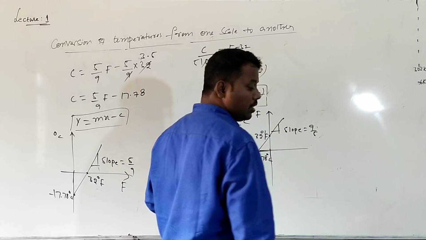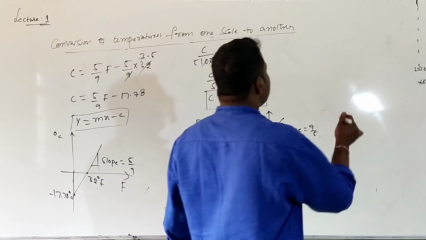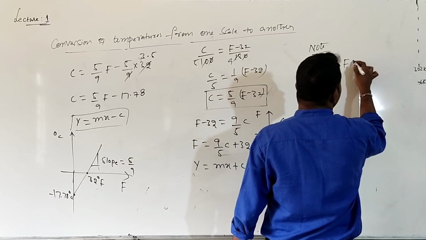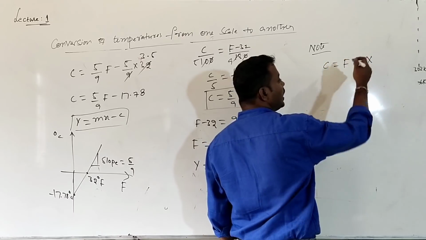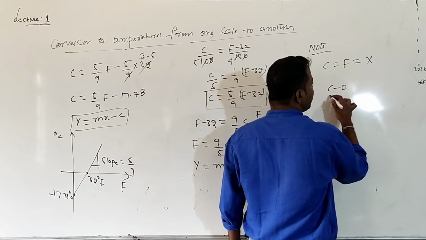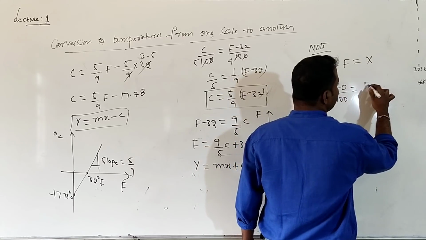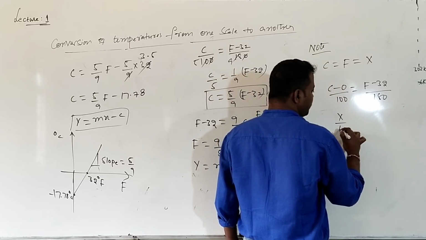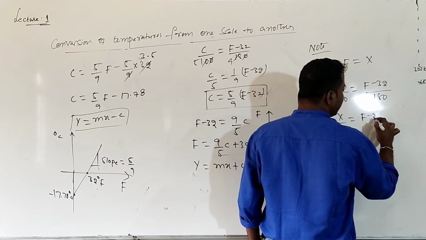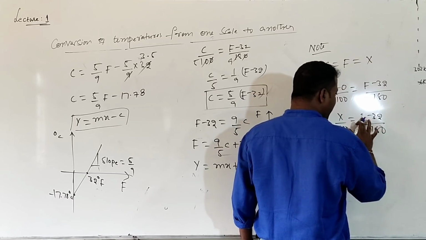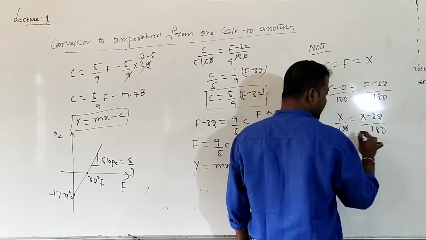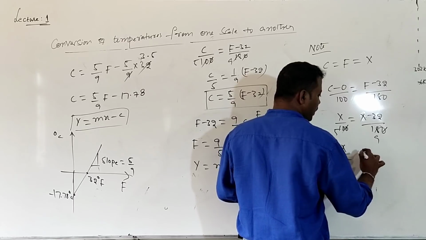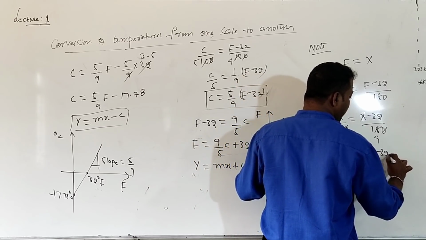For example, let me write a note. Let the reading on the centigrade scale and the Fahrenheit scale be equal to x. I want to calculate that x. What is the relation? (C minus 0) by 100 will be equal to (F minus 32) divided by 180. Here the C value is x, so x by 100 will be equal to (F minus 32) by 180. The F value is also x now. So the zeros cancel, 5 and 9 remain. What I get is x divided by 5 will be equal to (x minus 32) divided by 9.